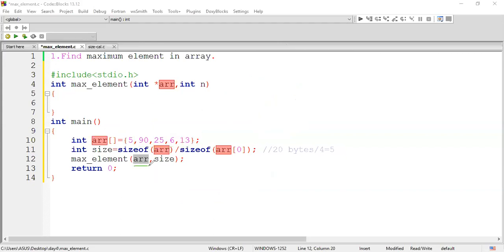Now if I pass the address here, who can receive the address? We have seen that only a pointer variable can deal with an address. That is the reason I gave *arr. Clear with it? So this is the explanation about your skeleton.